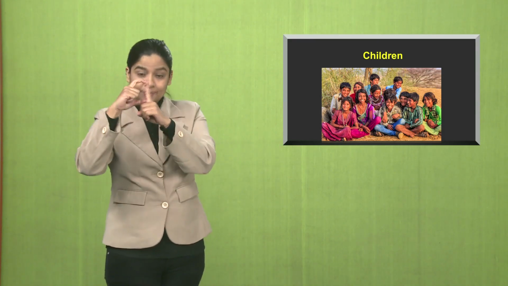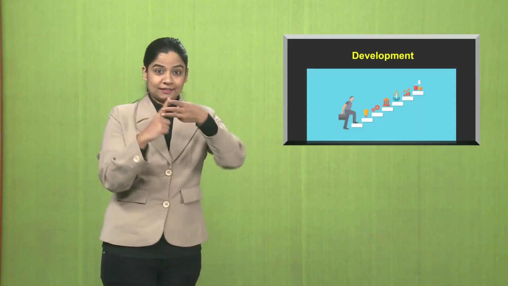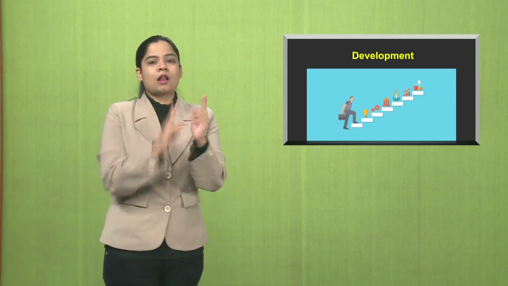Child is one single, and when you add children, it becomes many children. Development is a process that creates growth, mental development, physical development, etc.